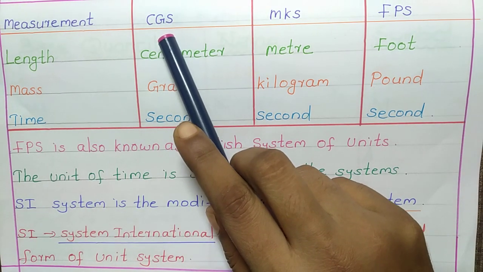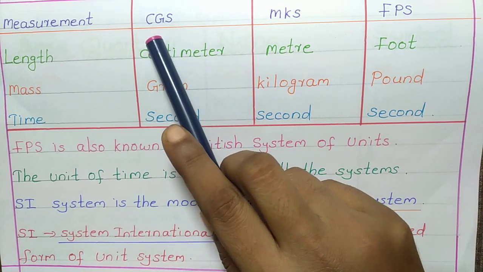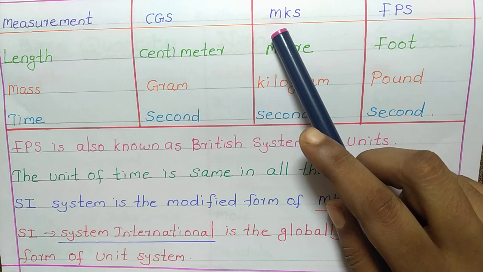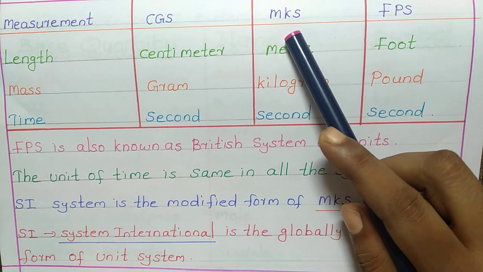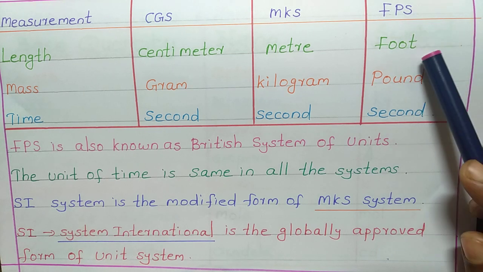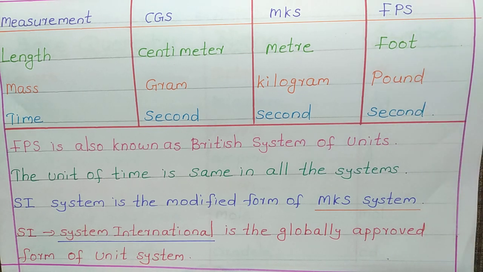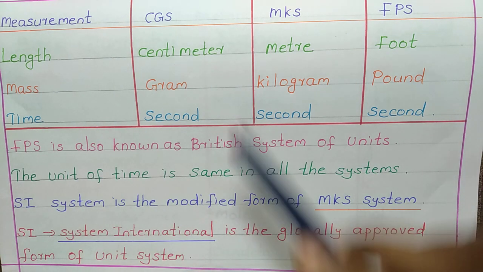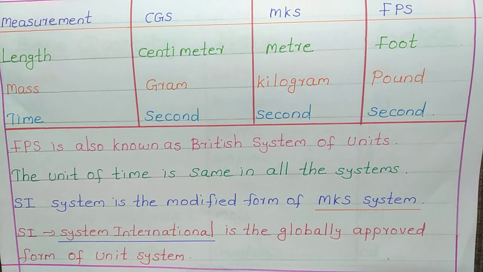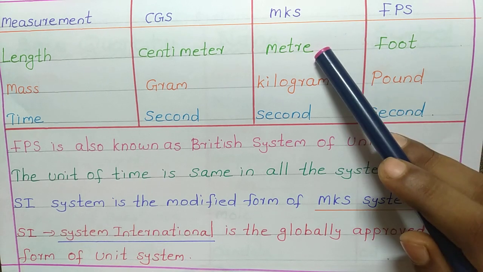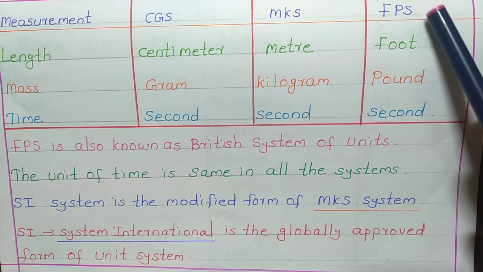Here CGS indicates centimeter, gram and second. MKS indicates meter, kilogram and second. And FPS indicates foot, pound and second. So first let's start with length. The unit of length in CGS is centimeter, in MKS it is meter, and in FPS it is foot.